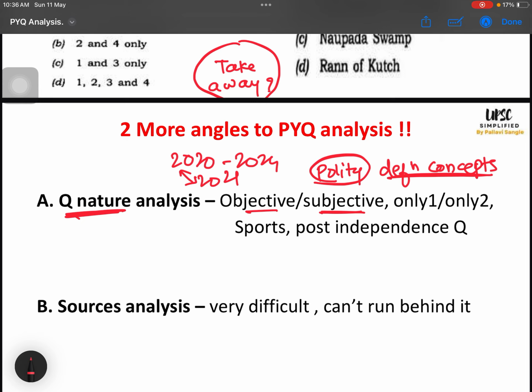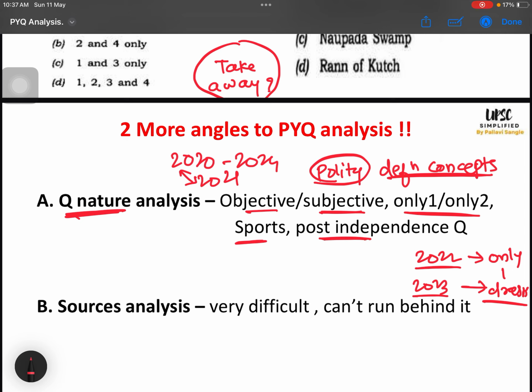Then I remember in 2022 they had given a hint that only 2 questions would be asked, and in 2023 they increased them drastically. That means some hints are there and we should catch them. Sports also, post-independence questions also, they have started asking, so people are preparing them. So please do not worry about all these things. If you have not done it, you have done enough preparation, but these are the observations. If you can catch them and if you have time to prepare them, you will be in a slightly advantageous position only.